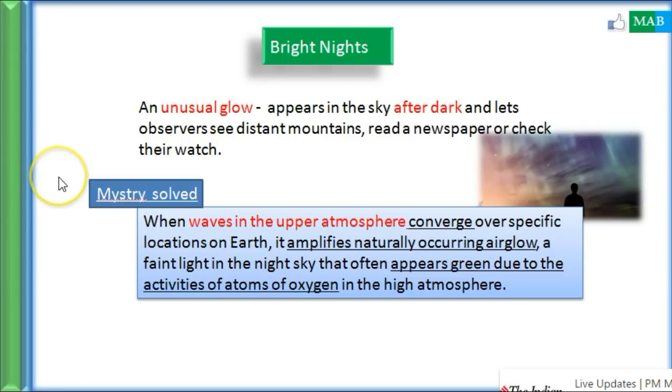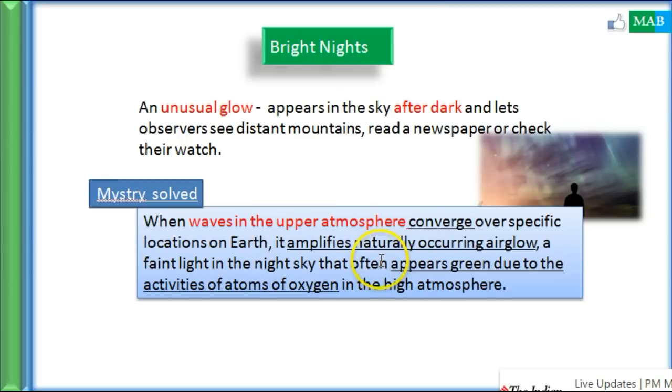A bit of the mystery got solved recently, in which researchers found that when the atmospheric waves in the upper atmosphere converge over a specific location of Earth, it amplifies the naturally occurring air glow. See, there is some naturally occurring air glow also, but when those waves converge, it amplifies the air glow. This is the phenomenon which results in those bright nights.